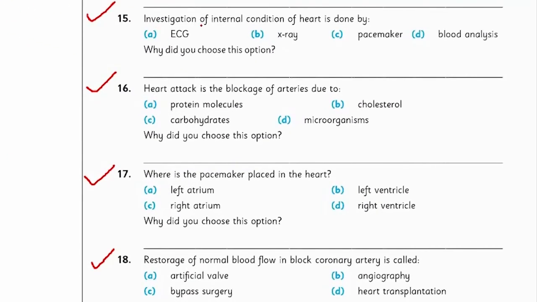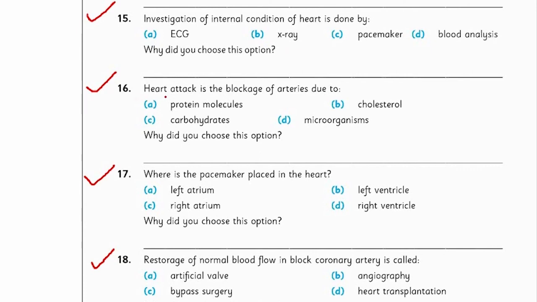MCQ number 15: investigation of the internal condition of the heart is done by ECG, X-ray, pacemaker or blood analysis. You have to find out the diagnostic technique to investigate the internal condition of the circulatory system. 4 techniques are given, you have to find out the right one. And then you will give the reason why you chose this option.